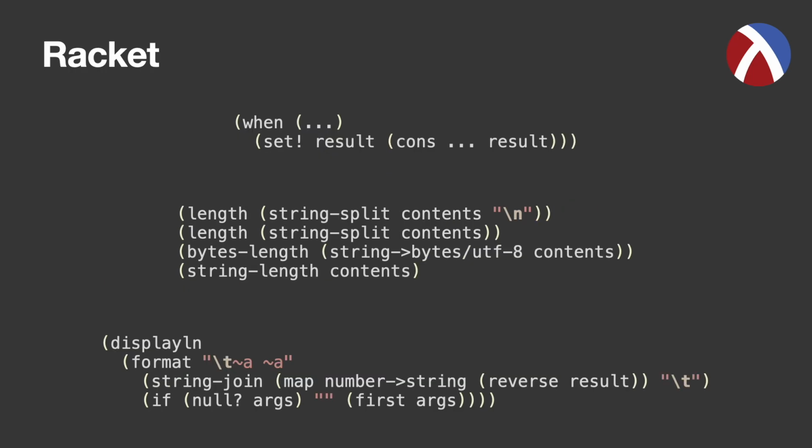There's 3 snippets here. The first one shows the boilerplate, which each of the counts used to build up a result list. The second shows each of the count calculations. These are very straightforward and similar to the other languages we've seen so far. Third one is how we print, once again using a string join.